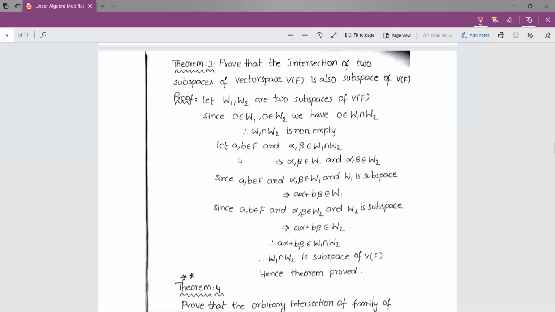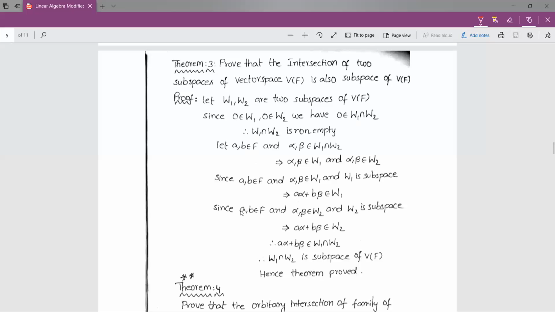So I am considering two elements a, b in F and two elements alpha, beta in W1 intersection W2. Since alpha, beta belongs to the intersection, this implies alpha, beta belongs to W1 and alpha, beta belongs to W2. Now a, b belongs to F and alpha, beta belongs to W1. And in the hypothesis W1 is a subspace of V of F. So by theorem 2, we can write a alpha plus b beta belongs to W1. So this is the condition we are having to say W is a subspace of V, and I am using that condition for W1.